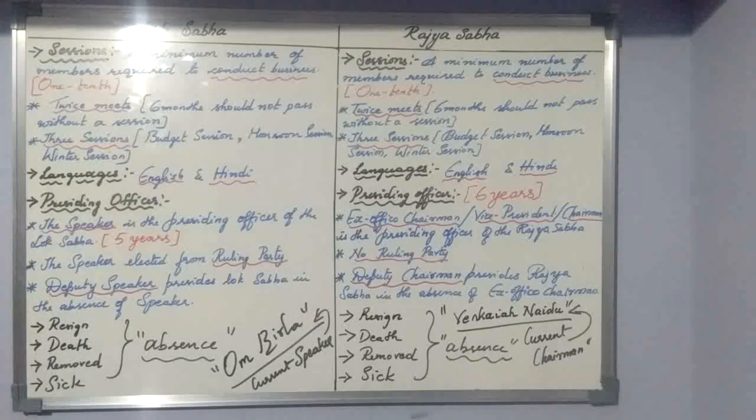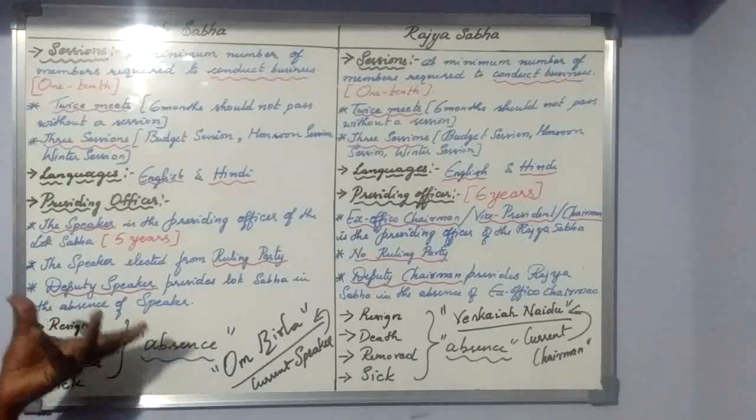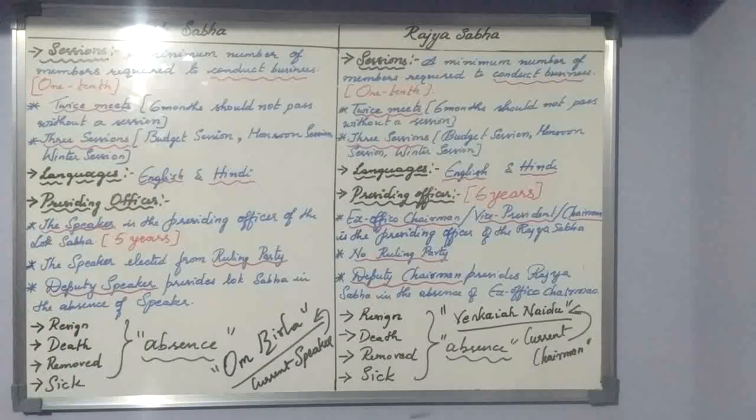In the previous class I discussed both the houses, how the elections are conducted, what type of election Lok Sabha has, and what type of election Rajya Sabha has. At the same time we also discussed the qualification. Suppose you want to become a member of Lok Sabha, what should be your qualification? And if you want to become a member of Rajya Sabha, what should be your qualification? That we had discussed in the previous class.